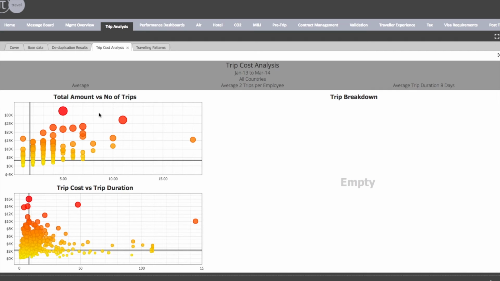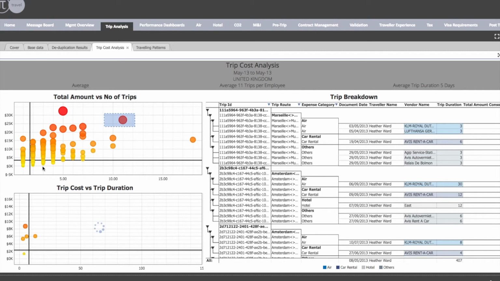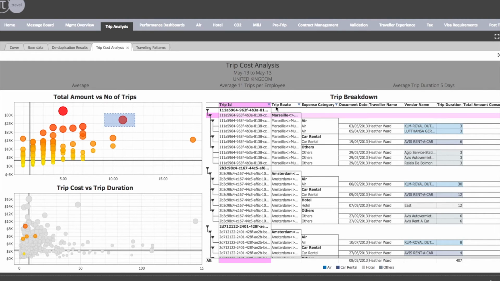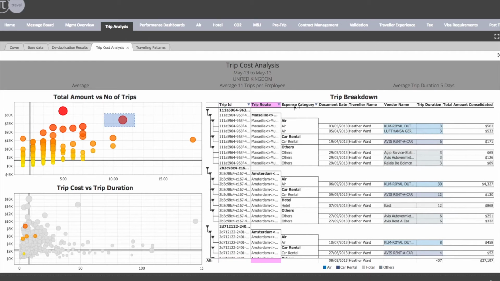or cancelled. So what the analysis that we just saw enables you to do in a bit more detail is identify specific travellers and identify how they can change their trips to be a bit more on policy and be a bit more effective. Now what we're seeing here in the bottom left-hand corner of the screen of this chart are different travellers where each dot represents a traveller. Most of the travellers are in the bottom left-hand corner, relatively few trips, relatively low cost, as you can see on the two axes. But it's these travellers in the top right-hand side where we want to be looking at